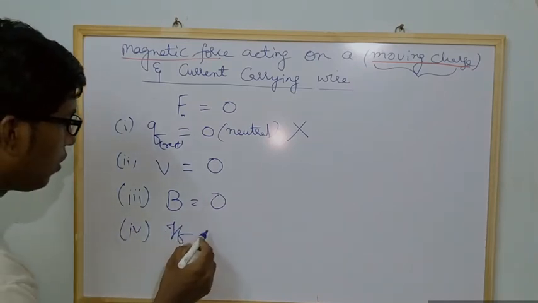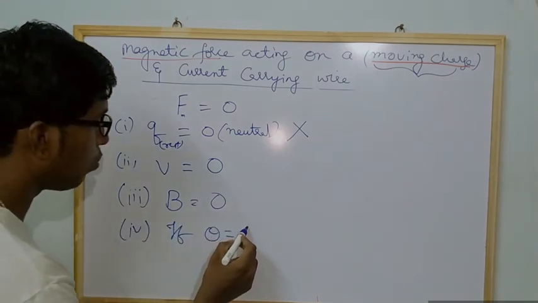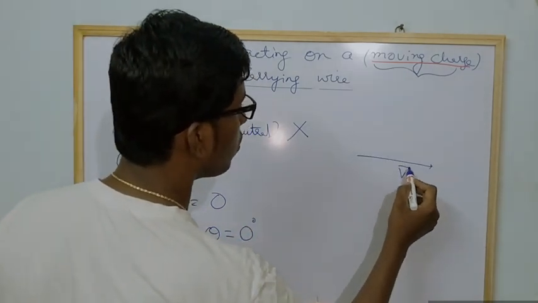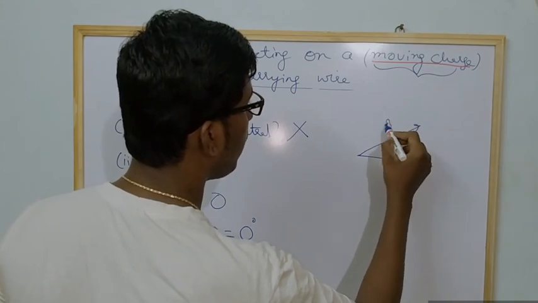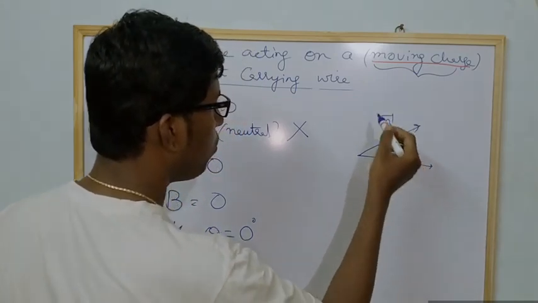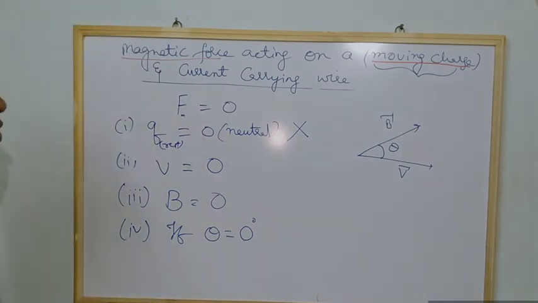The fourth one is very, very important. If theta is equal to 0 degrees: this is the velocity and this is the magnetic field, and theta is the angle between both quantities.